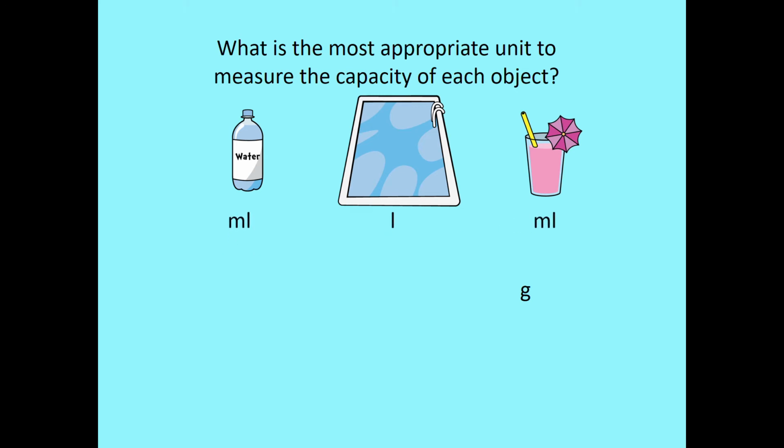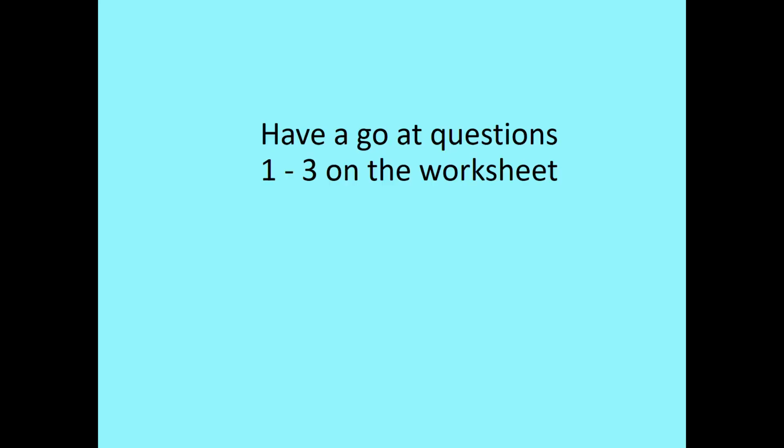Because I'd measure both the drinks in millilitres because they're smaller. I'd measure the swimming pool in litres because it's a lot larger. G's been left out. Have a think about why. Well, G stands for grams. What does grams measure? It measures the mass or the weight. It does not measure the capacity or the volume of an object.